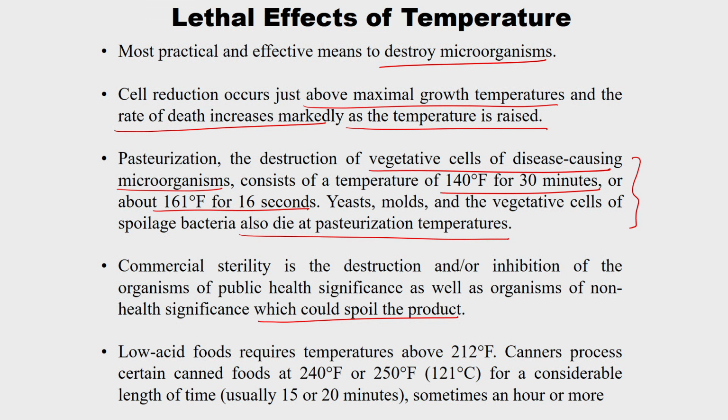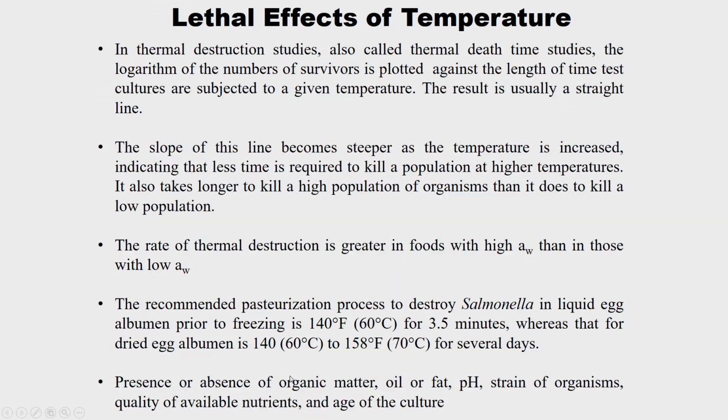Low acid food requires temperature above 212 degree Fahrenheit. Canners process certain canned foods at 240 to 250 degree Fahrenheit, which is about 121 degree centigrade, for a considerable length of time, usually 15 to 20 minutes, sometimes an hour or more. If you reduce the temperature, there are many time-temperature combinations. Normally, low acid food requires 121 degree centigrade sterilization temperature for about 15 to 20 minutes.